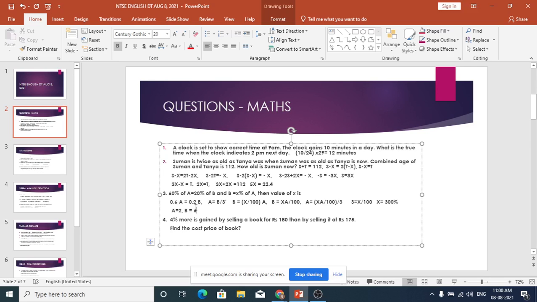Not 600. 300% means 3 times. So B equal to 3 times of A. When A equal to 2, B has to be 6. Yes or no?